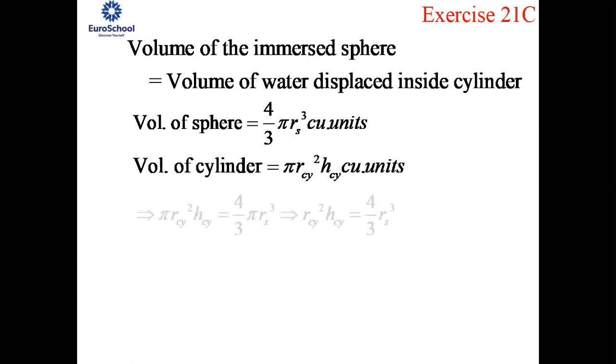Is that okay? So now you can substitute it in the initial formula, that is, volume of the immersed sphere is equal to the volume of water displaced inside the cylinder. Now here, when you look at both LHS and RHS, you have pi common on both sides. So pi can be cancelled, and you end up with R_cy square H_cy is equal to 4 upon 3 R_s cube.